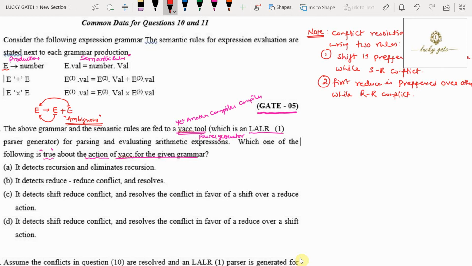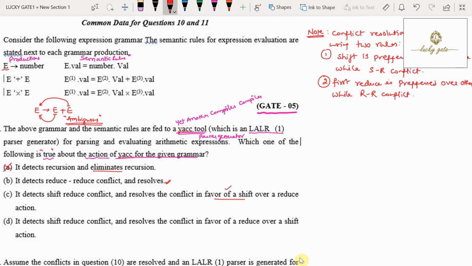Now look, option A: it detects recursion and eliminates recursion. YACC is not going to eliminate the recursion, so option A is wrong. Option B: it detects reduce conflict and resolves. So we have to think about it. Option C: it detects shift reduce conflict and resolves the conflict in favor of shift over a reduce action.